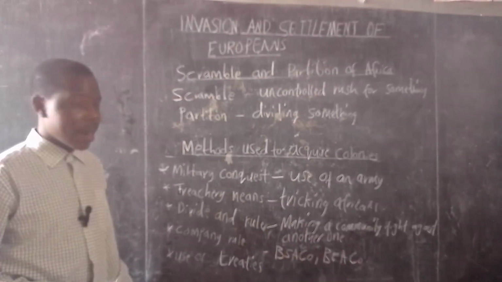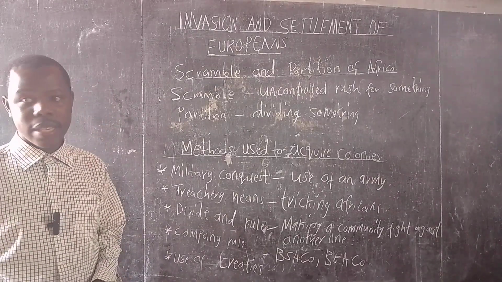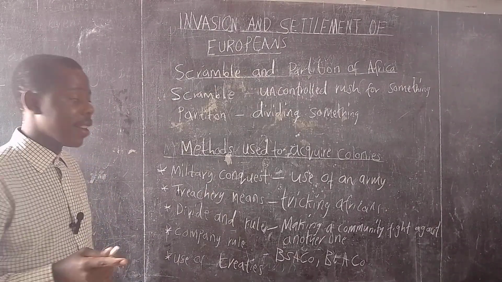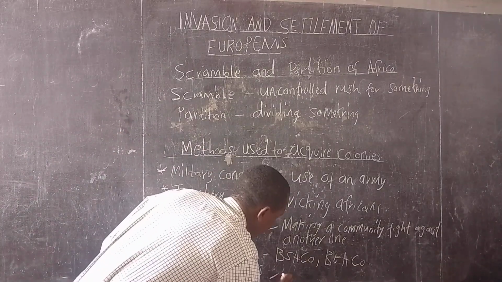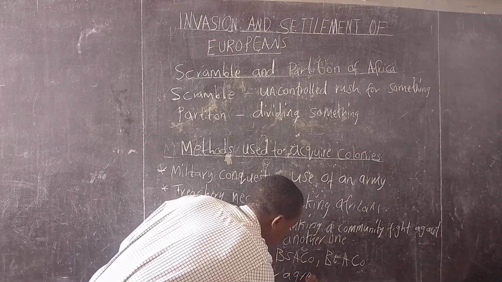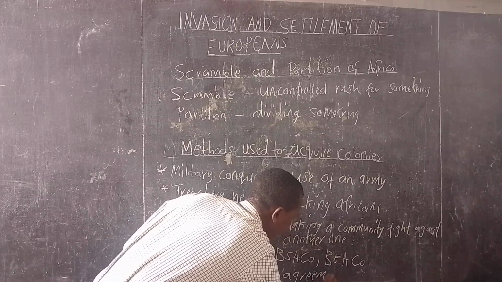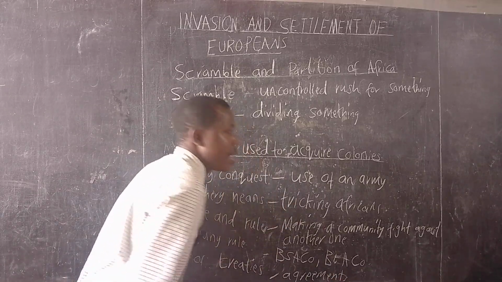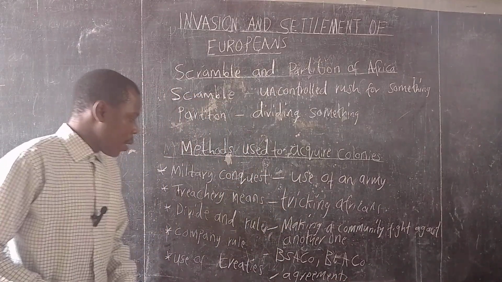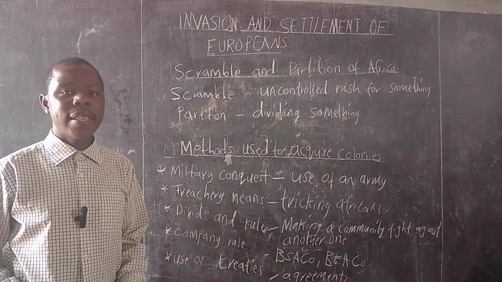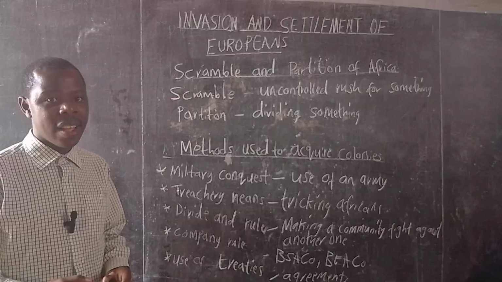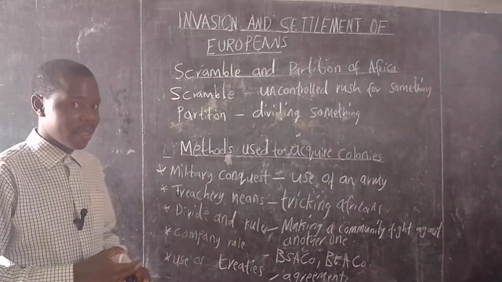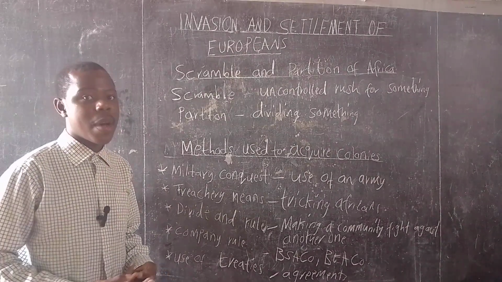Then the final one is the use of treaties. Treaties basically mean agreements. Communities that wanted to be ruled or protected against other communities would approach the European powers.